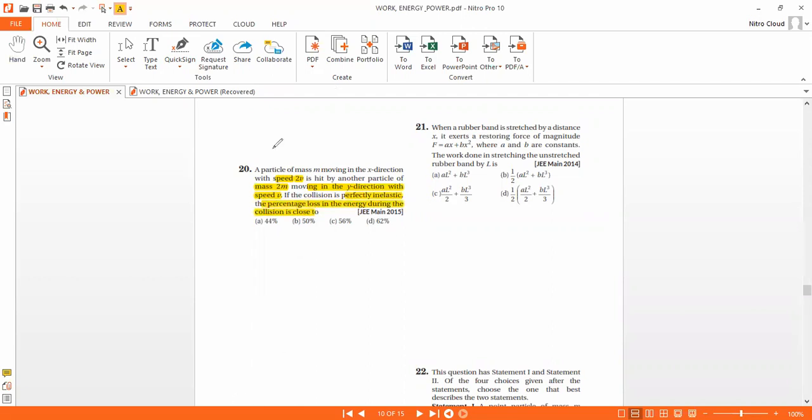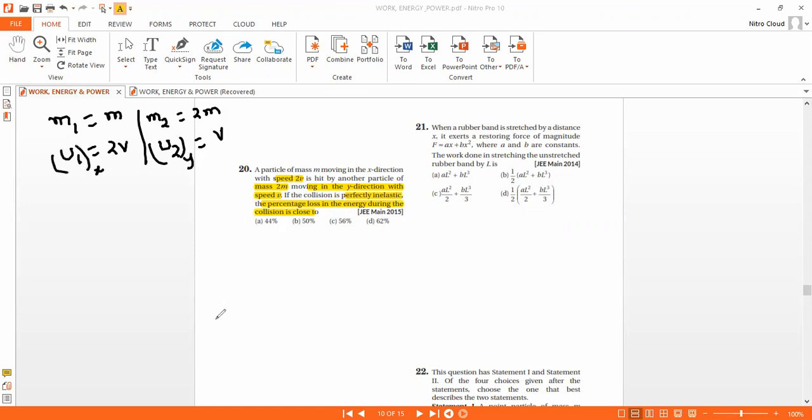So, the first particle has mass m and speed 2v, moving in the x direction. The second particle has mass 2m, moving in the y direction with speed v.